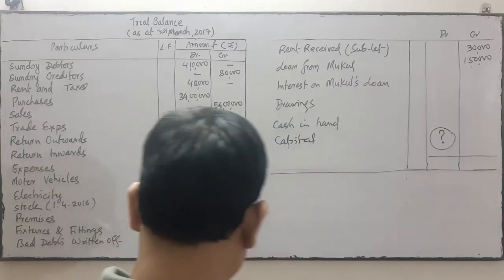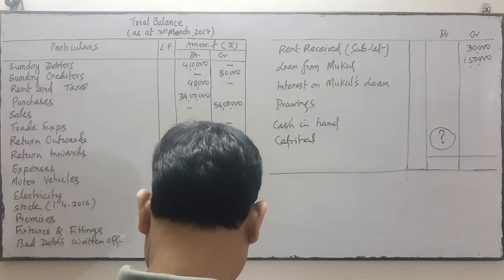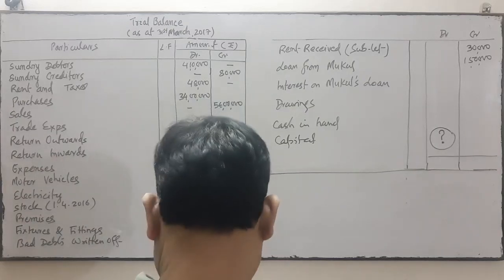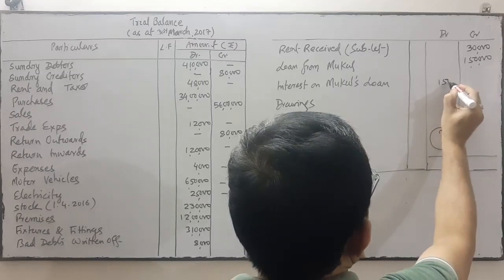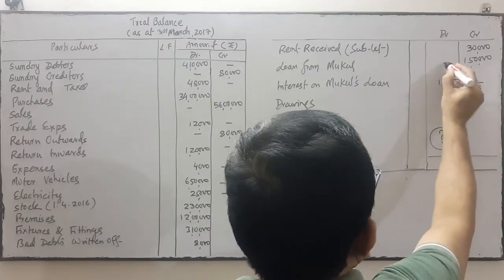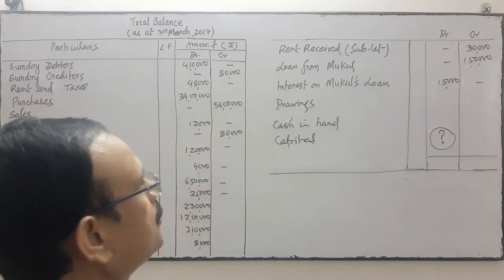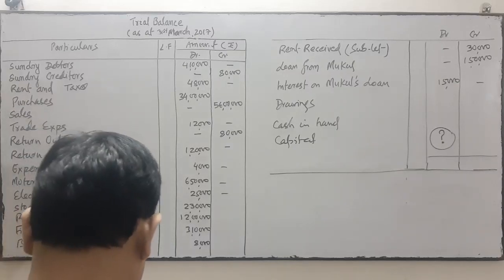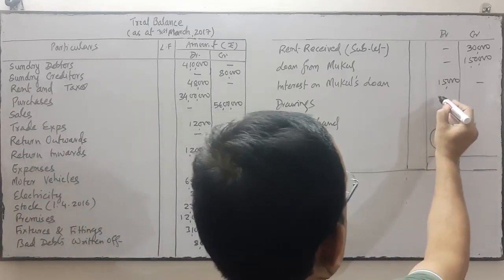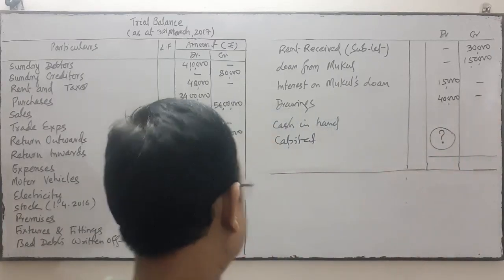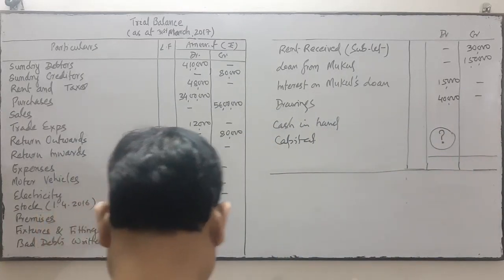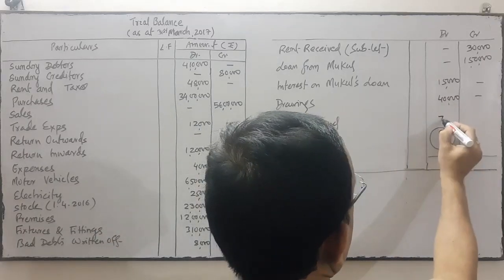Next is interest on Mukul's loan, it's an expense 15,000 debit. Drawings, assets, debit balance. Cash in hand assets 75,000.